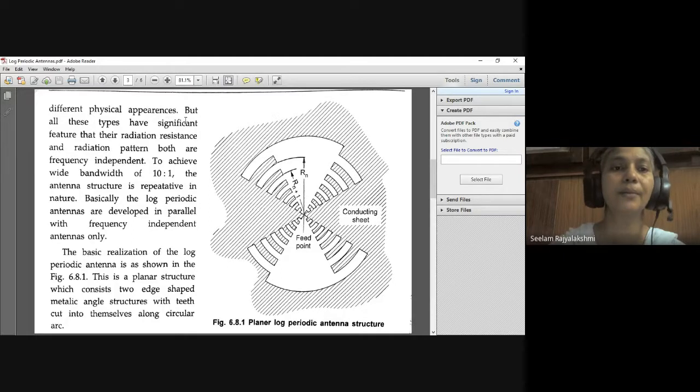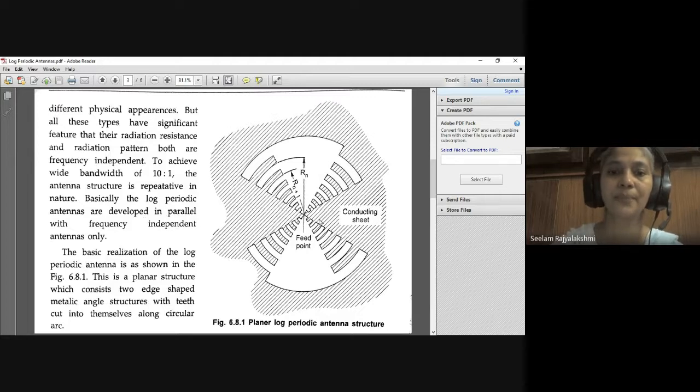But all these types have the significant feature that radiation resistance and radiation pattern are both frequency independent. That means in these types of antennas, the radiation resistance and radiation pattern do not depend on the frequency. To achieve the wide bandwidth, that means the ratio of 10 to 1, the antenna structure is repetitive in nature. So basically, log periodic antennas were developed in parallel with the frequency independent antennas.